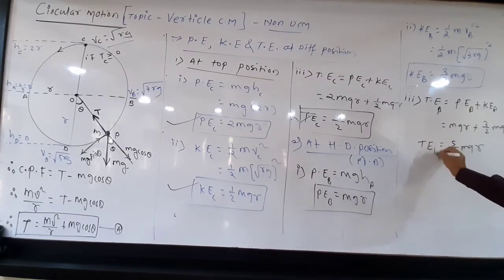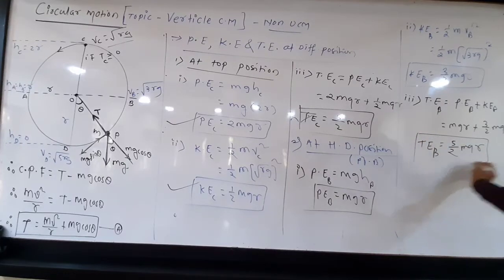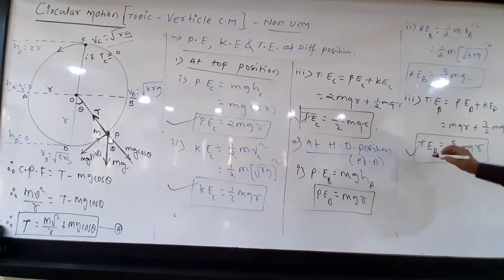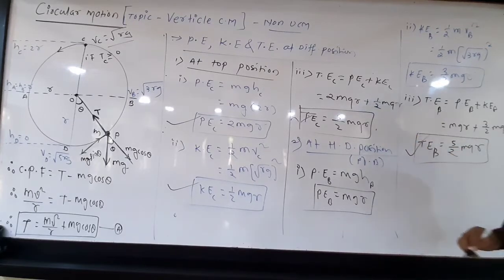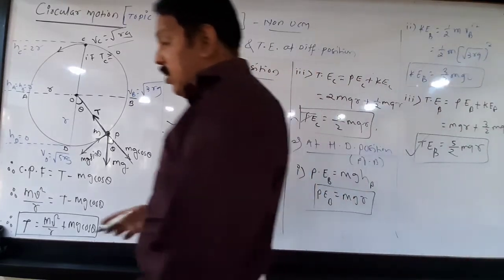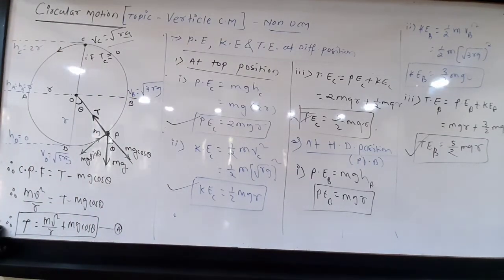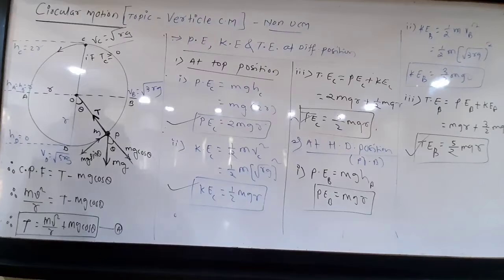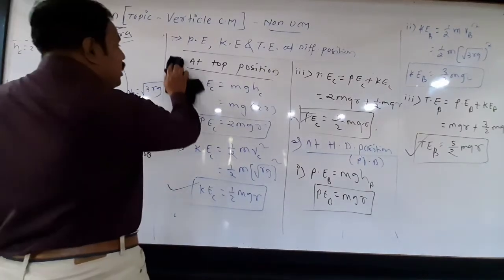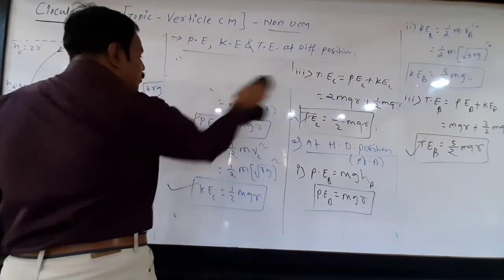What is this? Total energy at B. Okay. Now look at this value. This formula and this formula both are same. Means total energy at top position is equal to total energy at horizontal diameter position. Right?